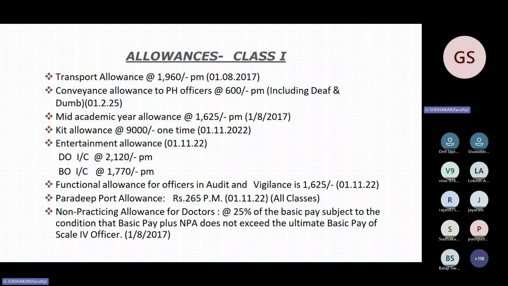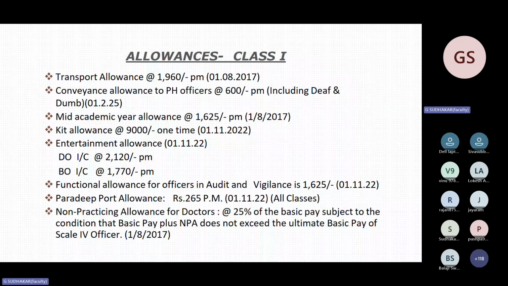So this is my point. Transport allowance is 1,960 per month. It was from 1/8/2017. The second is very, very important: conveyance allowance to physically handicapped officers, including deaf and dumb. Remember the words, including deaf and dumb. It was revised from February 25. So this question's answer is 400 rupees per month.